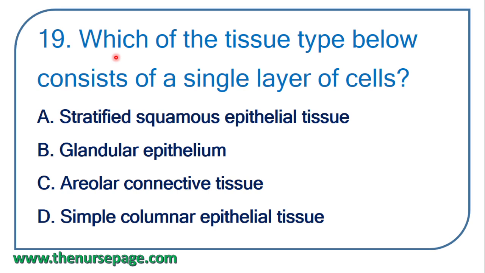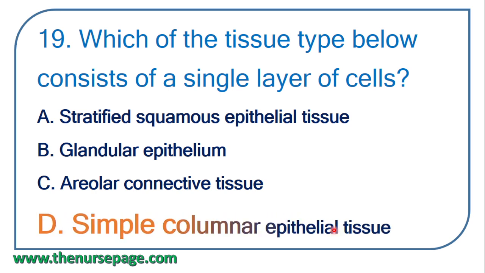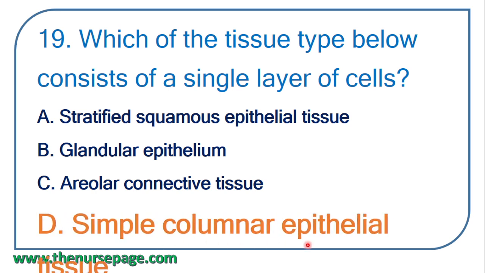19th question. Which of the tissue types below consists of a single layer of cells? Stratified squamous epithelial tissue, glandular epithelium, areolar connective tissue, simple columnar epithelial tissue. Correct answer, simple columnar epithelial tissue.